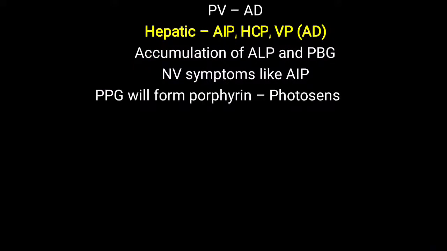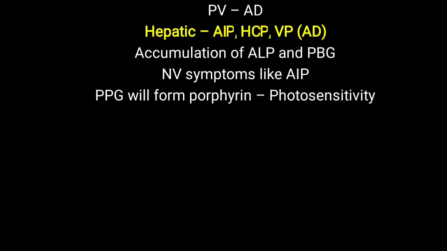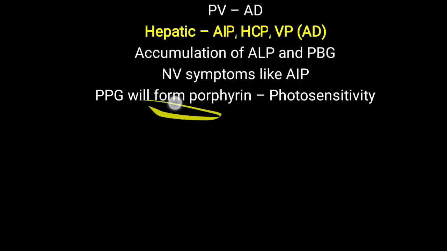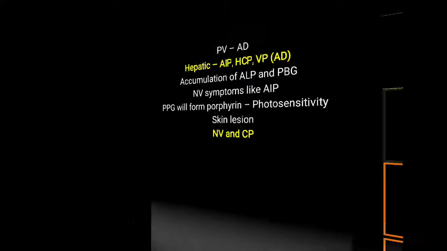Now here what happened, protoporphyrinogen will also form porphyrin, and further that is a feedback inhibition. So CpG and UpG will also accumulate. So coproporphyrin and uroporphyrin are also generated, that will accumulate in the tissue capillaries and blood capillaries, and that is also leading to photosensitivity, and that can lead to skin lesions and blister formation may appear. So here you have to remember, in both CpG oxidase and PPG oxidase conditions, neurovisceral symptoms and cutaneous photosensitivity are seen. So here again, PPG oxidase deficiency is one type of autosomal dominant disorder.